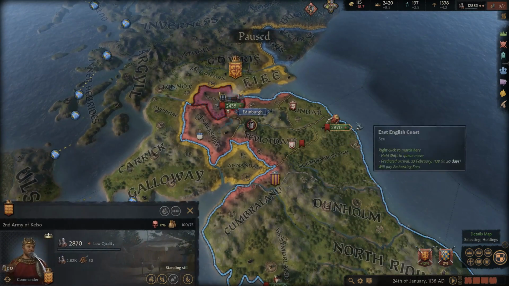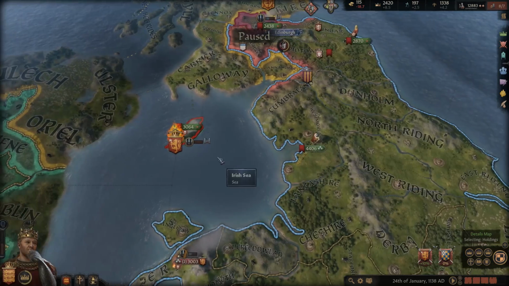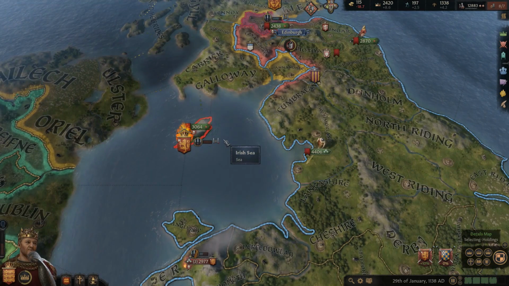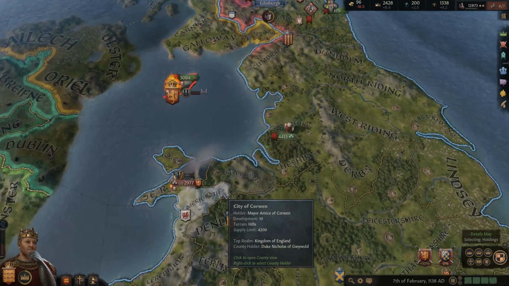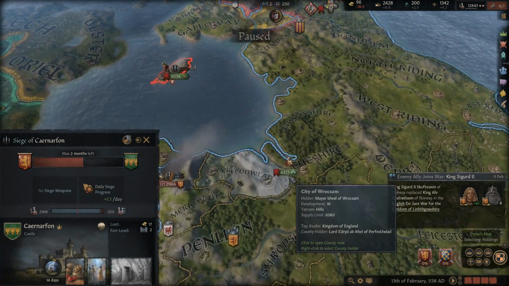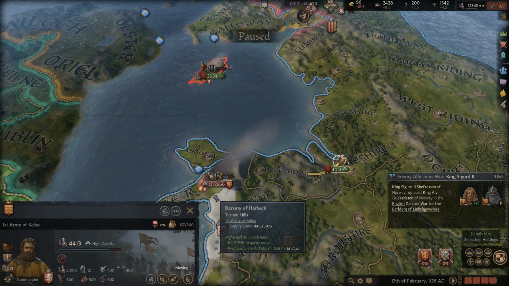Although it is a really weak army, it's on the coast as well, so if they attacked us, that would be a problem. We might get captured. We could lose this war. We haven't lost any wars yet. How long do we have to get there? 2 months. I think we should arrive in time.